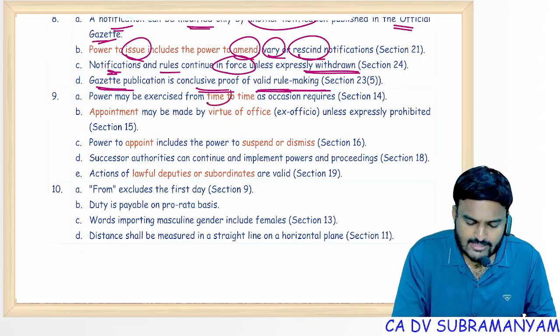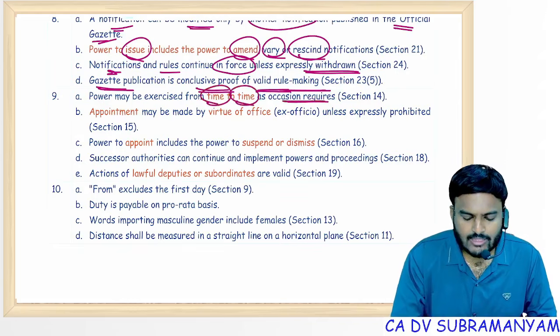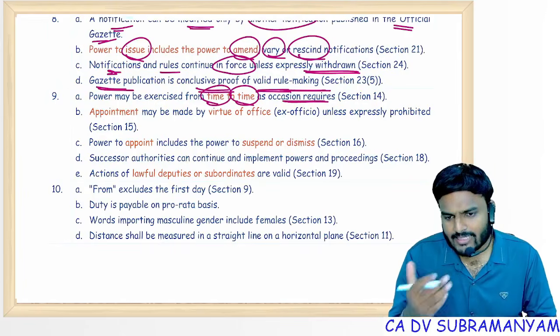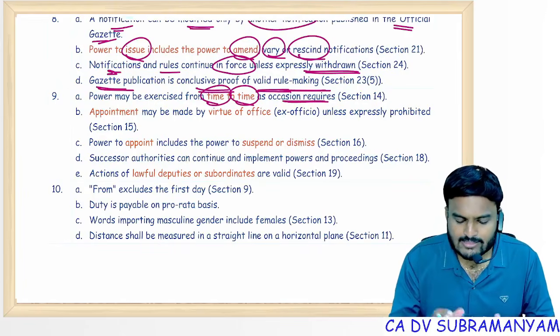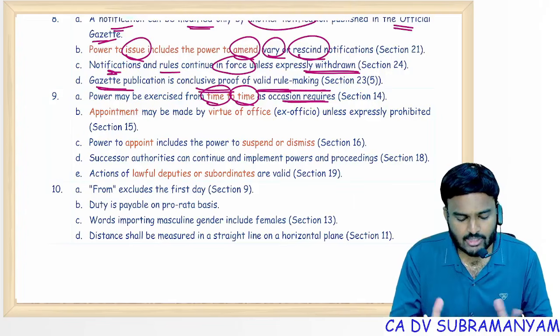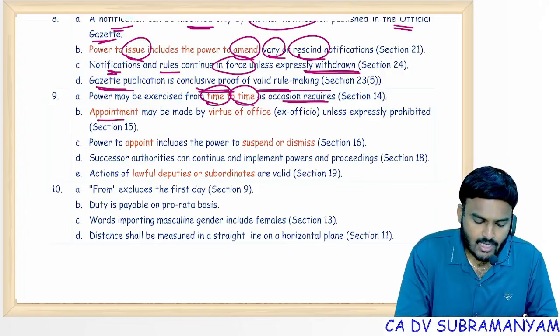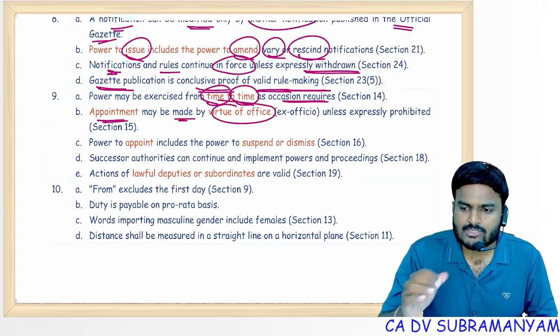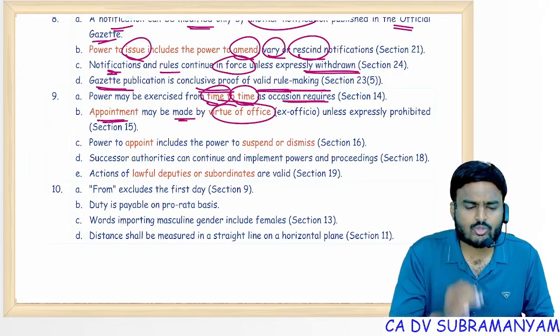Power may be exercised from time to time, so there is no limit on the number of times of exercising the power. You can exercise it whenever you want, whenever occasion demands. Appointment may be made by virtue of office. I can appoint a person by his name, or I can appoint a person by his designation.